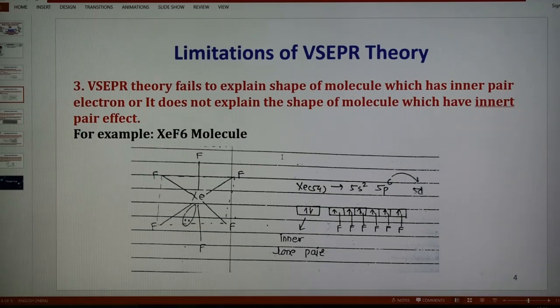This is due to the presence of the inner lone pair. In xenon hexafluoride, xenon has a lone pair in the inner 5s orbital, and therefore such an inner lone pair is inactive and cannot repel the bond pairs effectively. So such an inner lone pair does not play any role in the distortion of the geometry, and this is not explained by the VSEPR theory, and that is why this is the structure of this molecule.